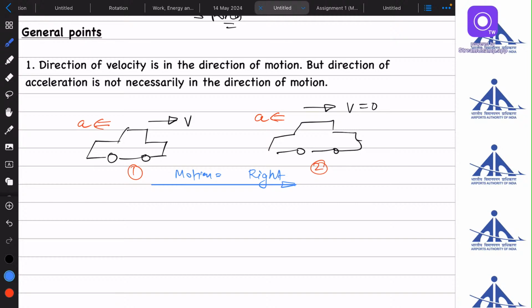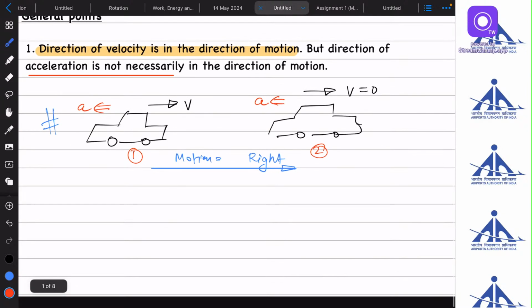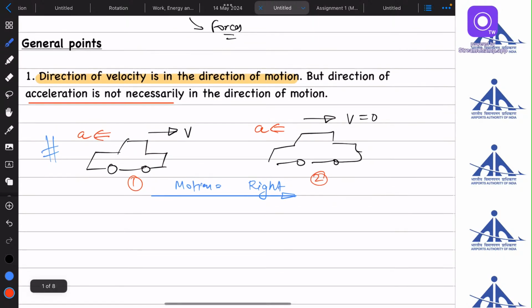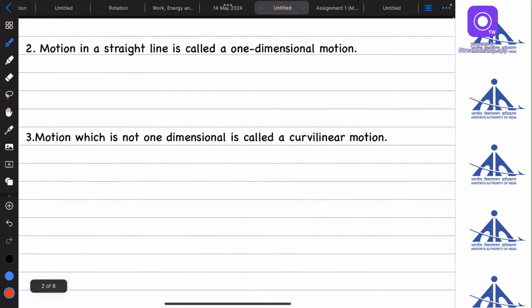So this case suggests that the direction of velocity will always be in the direction of motion, but by knowing the direction of motion, we cannot judge the direction of acceleration. We need something different to judge the acceleration. Actually, it is about force. We need force to know the direction of acceleration. That we will see in Newton's laws of motion. Okay, the second point.